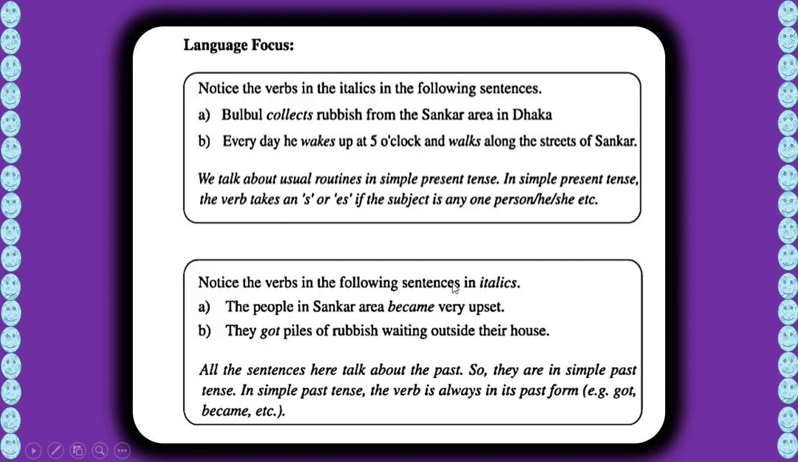And notice the verbs in the following sentences in italics. The people in Shankar area became very upset. They got piles of rubbish waiting outside their house. All the sentences here talk about the past. Okay, past form. So that's why became and got, they are also past form. So they are in simple past tense. In simple past tense, the verb is always in its past form. For example, got, became, etc. Okay? Got, became are past forms. Because when we just talk about the past, then you have to use the past form of the verb. Correct? For making a simple past tense.